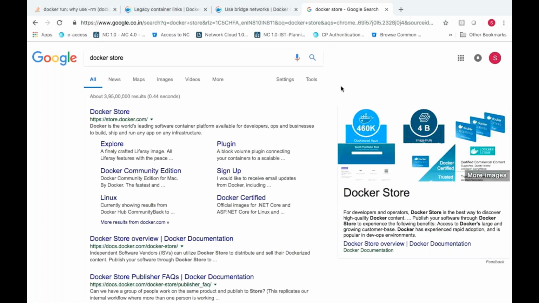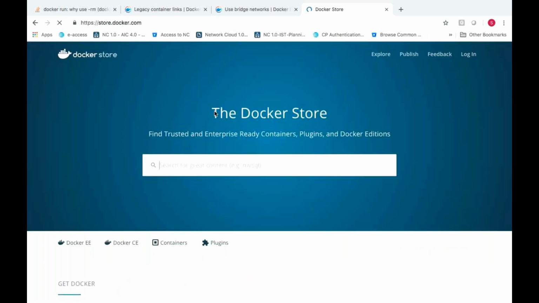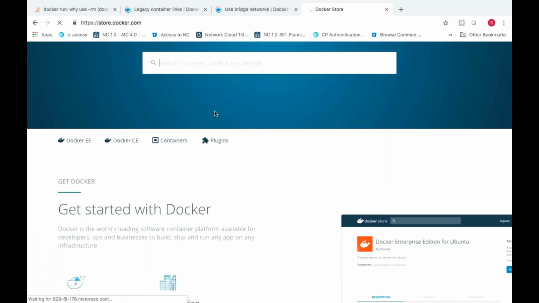So what will this particular store have? It will have certified images and all. I think we can create an account and store the images. I didn't explore much on this particular Docker store because we are not using it, and it doesn't have much information. I get that it's something related to Docker engine.